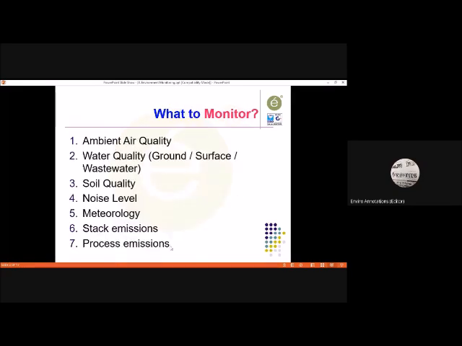So what all do we monitor? Ambient air quality, water quality in terms of groundwater, and surface water such as ponds, lakes, rivers.